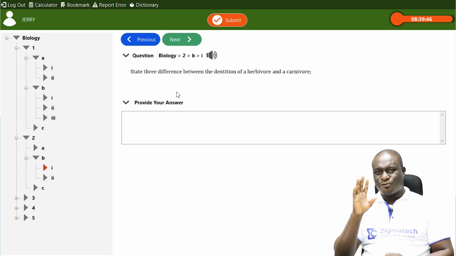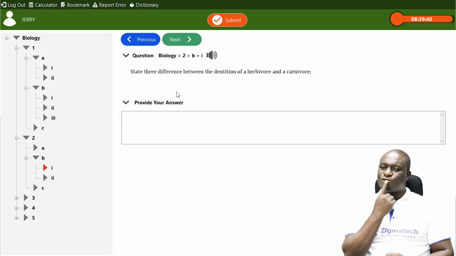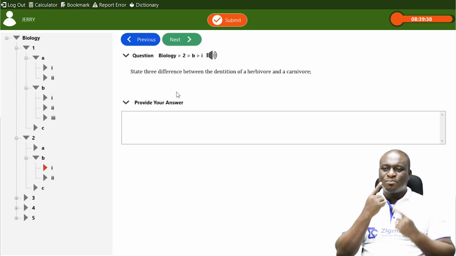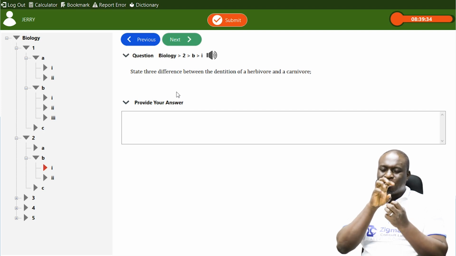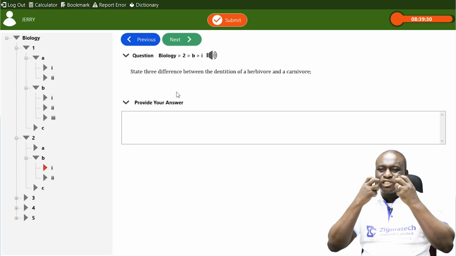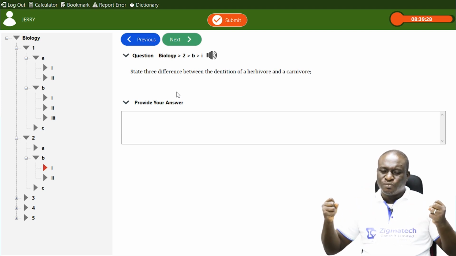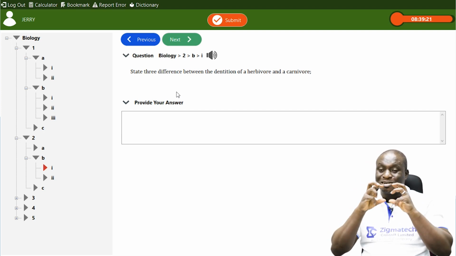In fact, we have about 4 types of teeth in mammals. We have the incisor, which is the front side of the teeth. We have the canine, and the incisor is used for gripping and for cutting of food. The canine is used for tearing of flesh from bones. Then we have the premolar and molars, which are used for grinding.